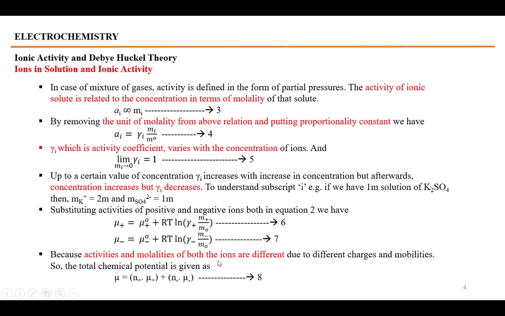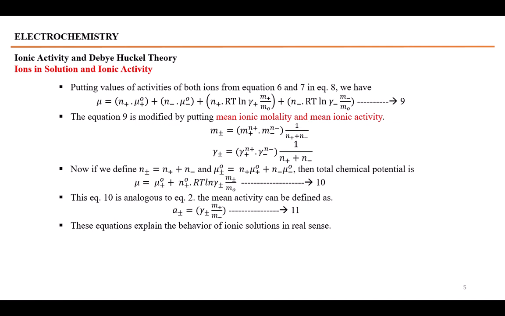Because the ions have different mobilities and different charges, the total chemical potential is taken to be equal to the chemical potential of the positively charged ion plus the chemical potential of the negatively charged ion. Both the values are added to get the total chemical potential. So the total chemical potential will be equal to the number of moles of positive ions times the potential of the positive ion, plus the number of moles of negative ions times the potential of the negative ion. Equation 8 will give you the total value for the chemical potential due to both ions.